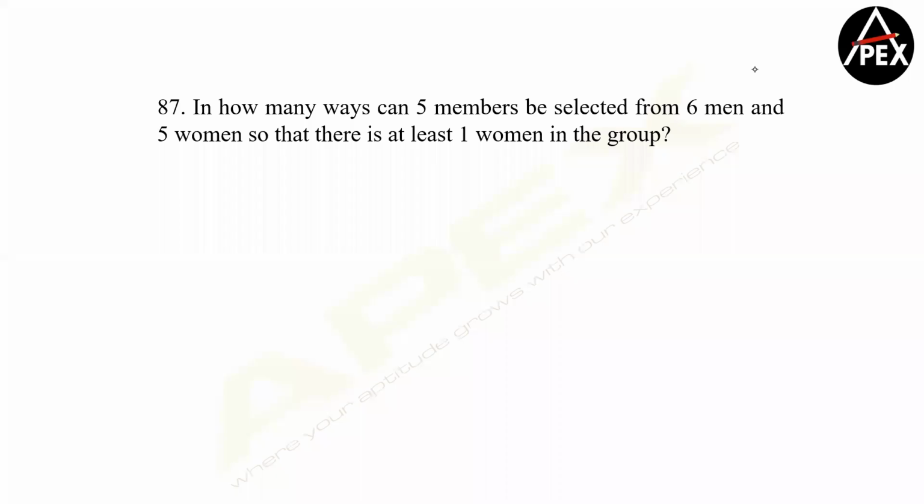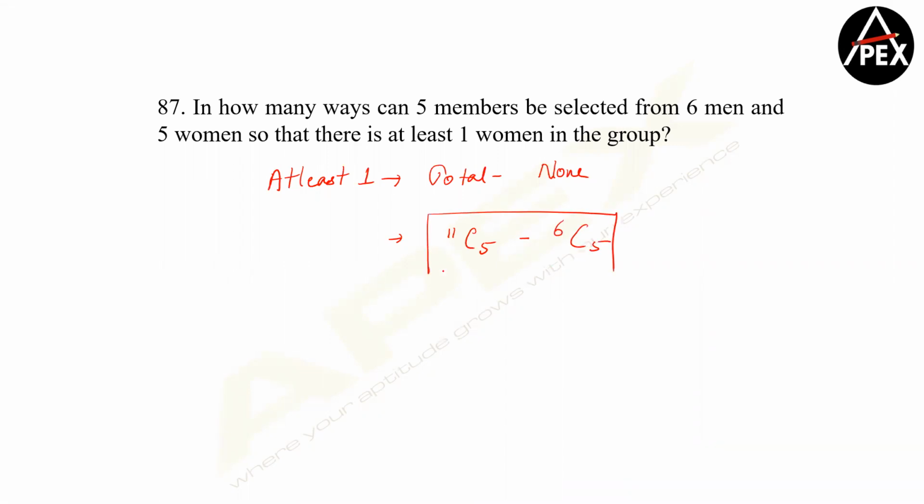Now remember, at least one is always total minus none, Likita. Perfect, Yashvi. So let us go at least one. The simplest shortcut that you can remember is total number of ways minus none of them being women. Out of 11 people, I am choosing 5, and none of them being women means out of 6 men, I am choosing 5 men. So this becomes your answer of at least 1. Clear?